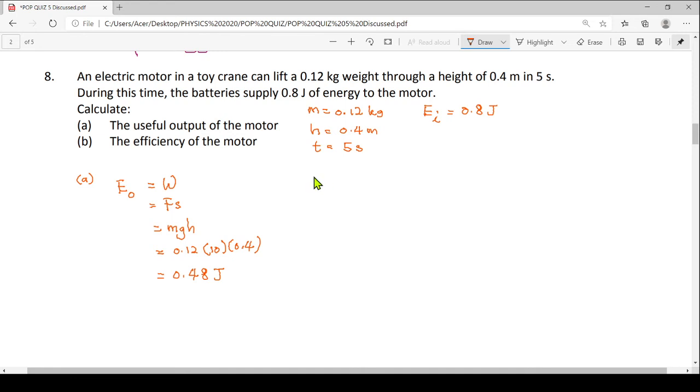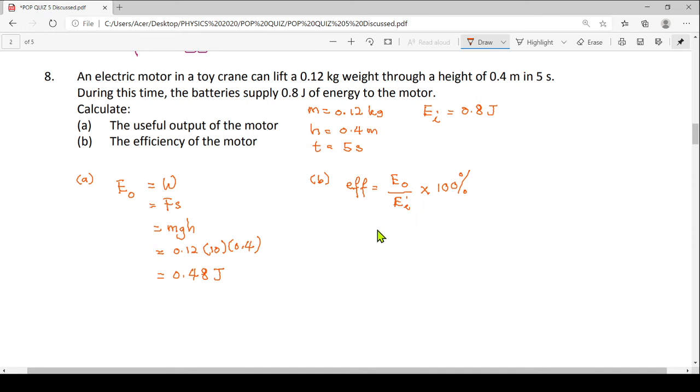Alright, so let's move to part B of the question, the efficiency. Efficiency equals the output energy divided by the input energy multiplied by 100%.